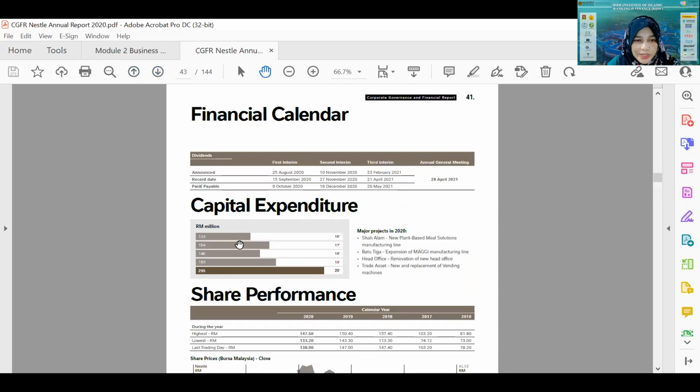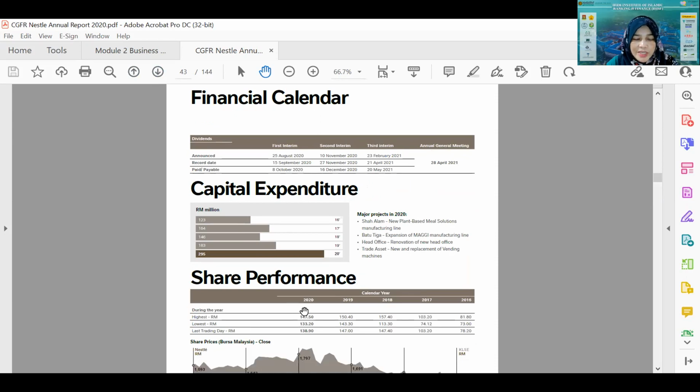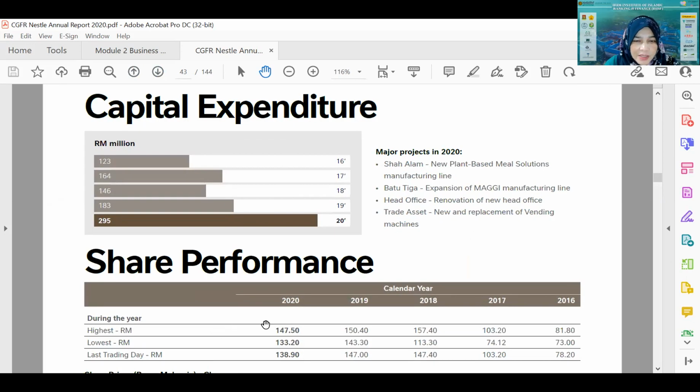Okay, what about this one, share performance? What does it mean by share performance? Share performance is the performance of the price of the share on the stock exchange. For example, you can see here the price of Nestle for the 5 year period from the year 2016 to the year 2020. The price is moving from 81 ringgit to 147 ringgit. So it's very expensive actually per unit of share.